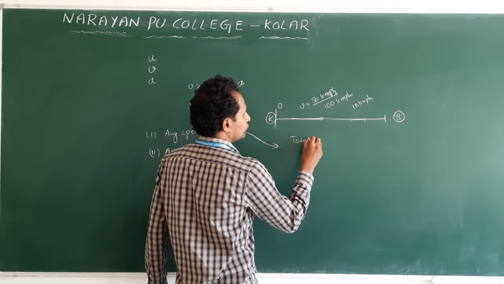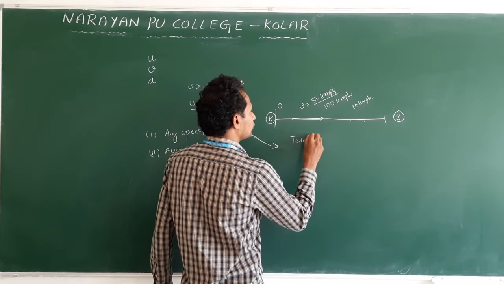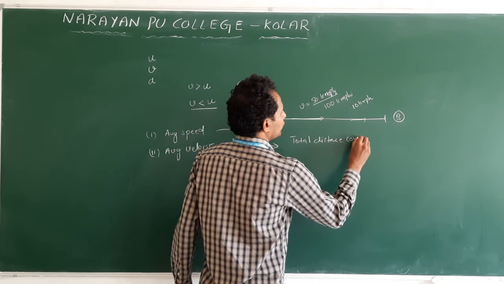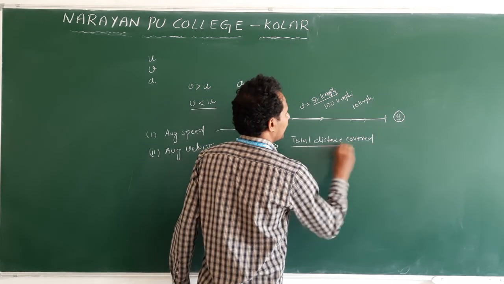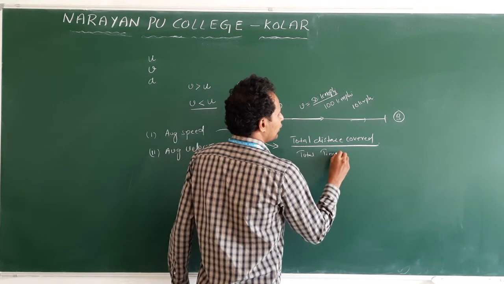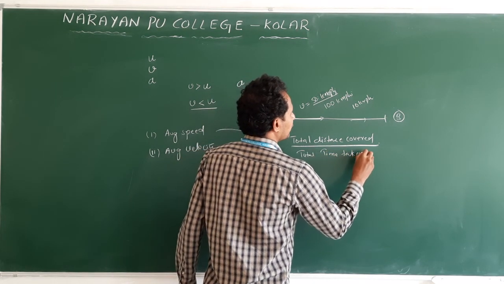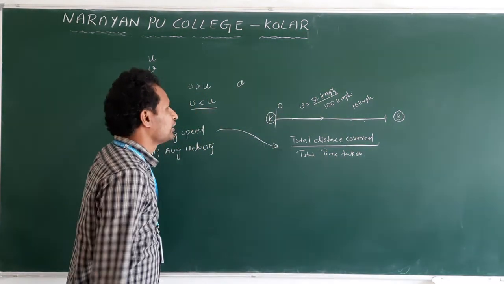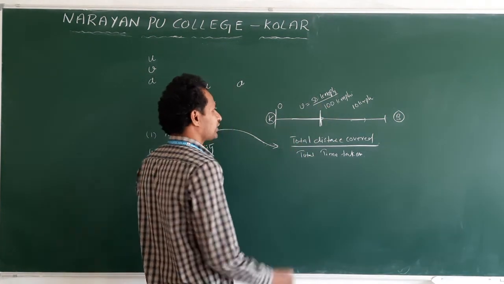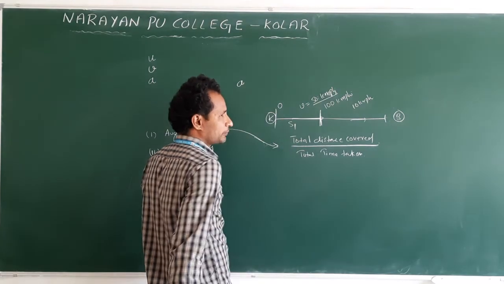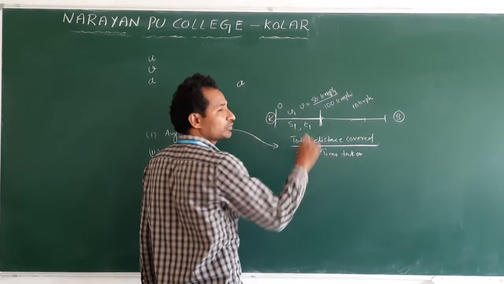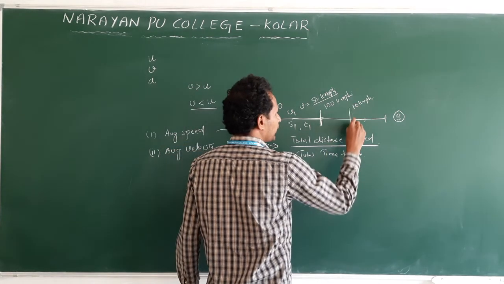So average speed is total distance covered by total time taken. Clear? Suppose a certain distance S1 we covered with velocity V1 in time T1, say 100 kilometers per hour.